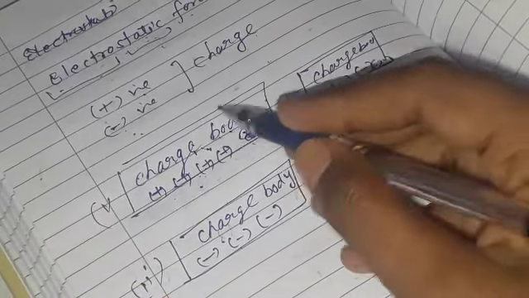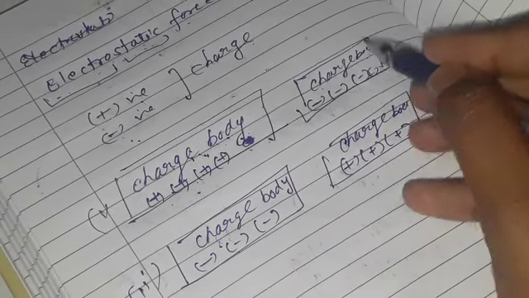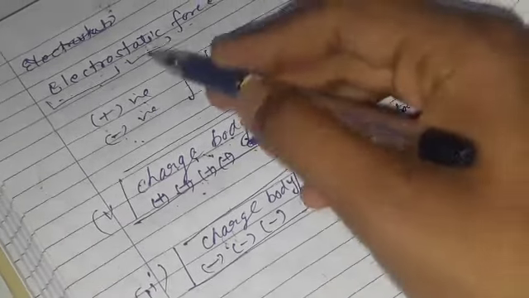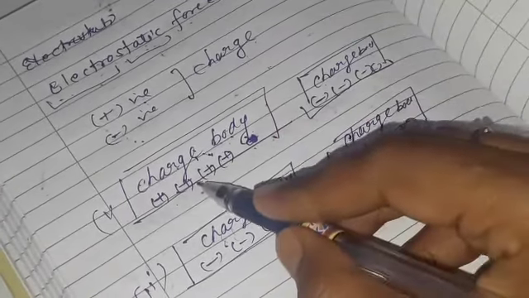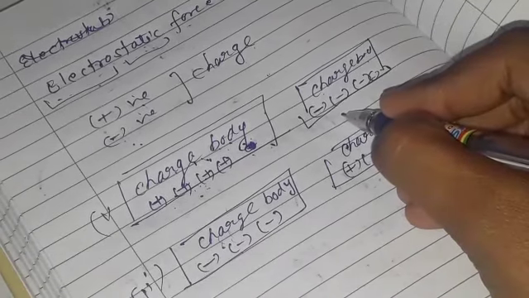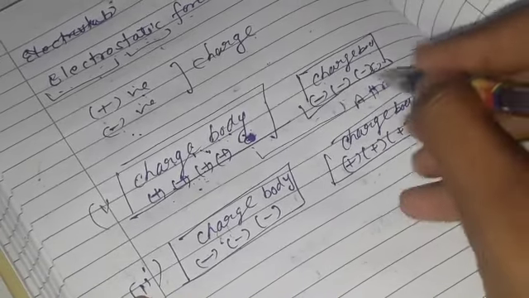If your charged body is brought near another charged body, then what kind of result will you find? That is your electrostatic force. Suppose a positive charged body is near a negative charged body. At that time they attract each other.